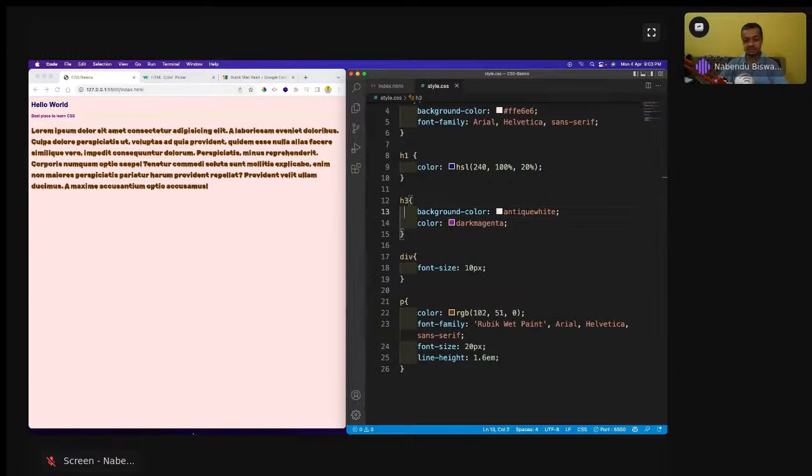Then what is this em? So I have taken something known as em. For em, I have taken this div. This div I have made 10 pixel, and the font size of the paragraph I'm going to set as